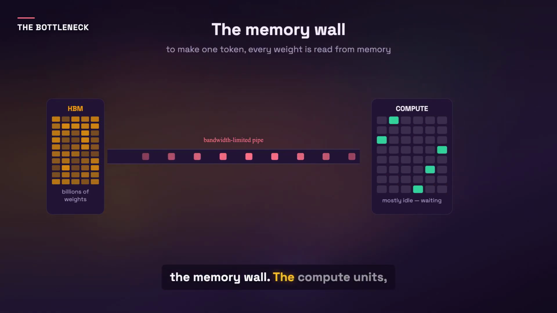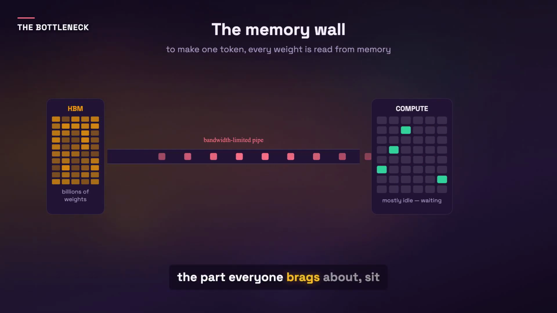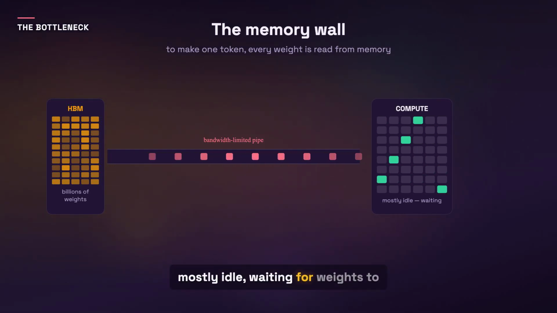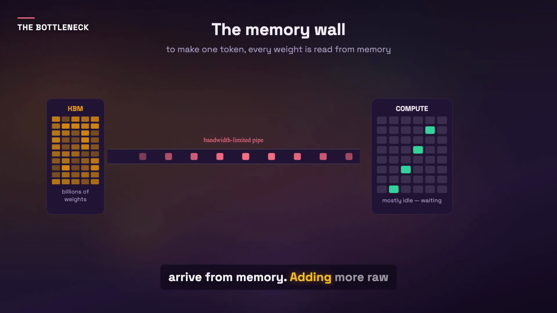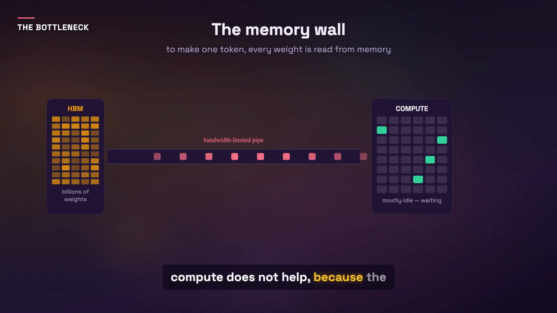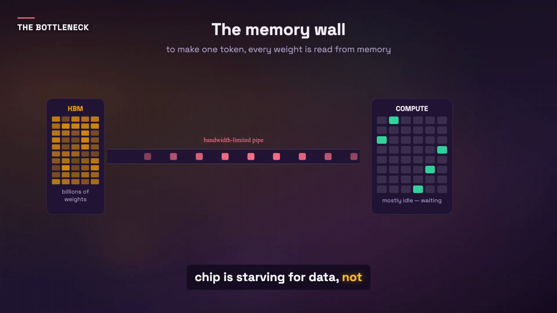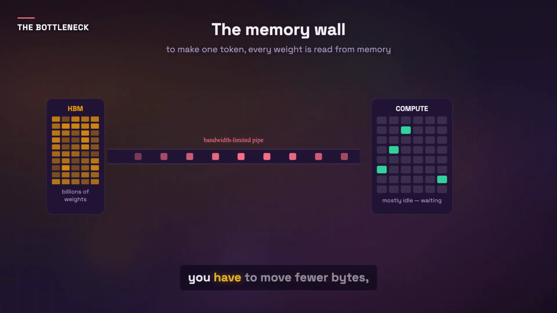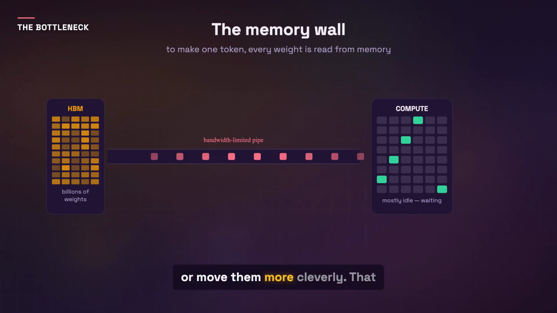This is the memory wall. The compute units, the part everyone brags about, sit mostly idle, waiting for weights to arrive from memory. Adding more raw compute does not help because the chip is starving for data, not for math. To make decode faster, you have to move fewer bytes or move them more cleverly.